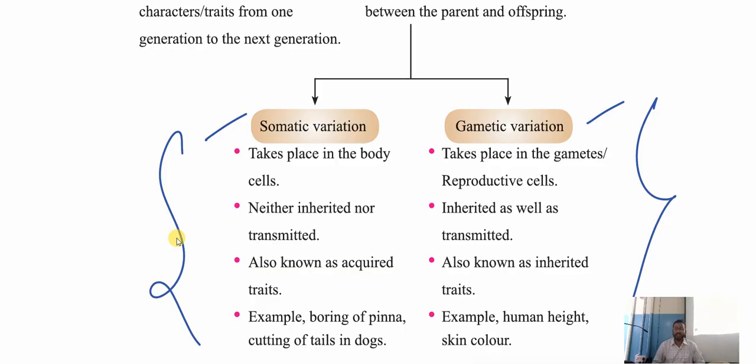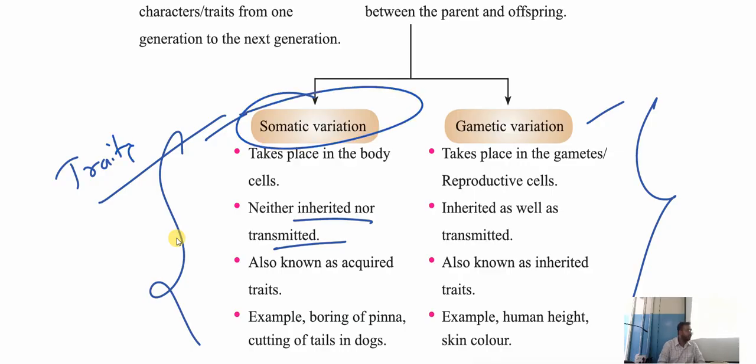Somatic variation takes place in the body cells. Where does this variation take place? In our body cells. And next, it is neither inherited nor transmitted. The traits which come through somatic variation can't be inherited or transmitted. Okay, son, we can't transfer these features.